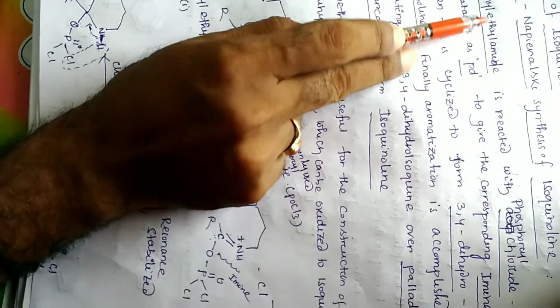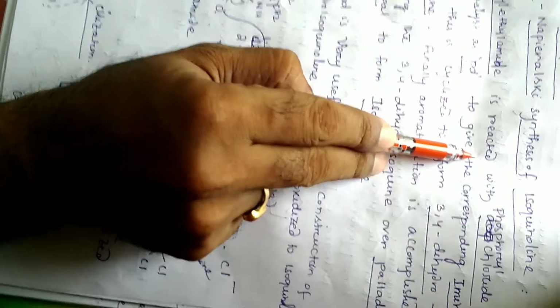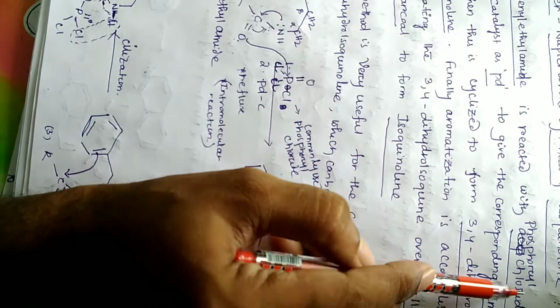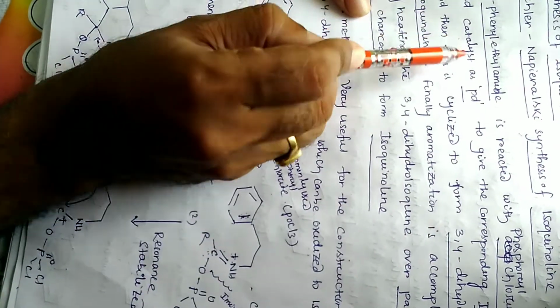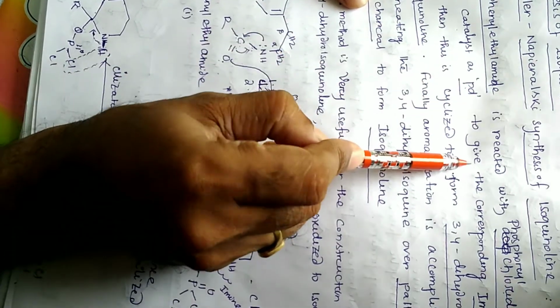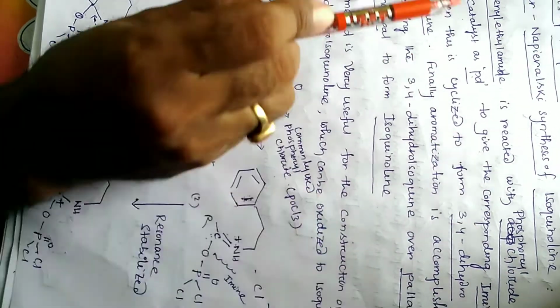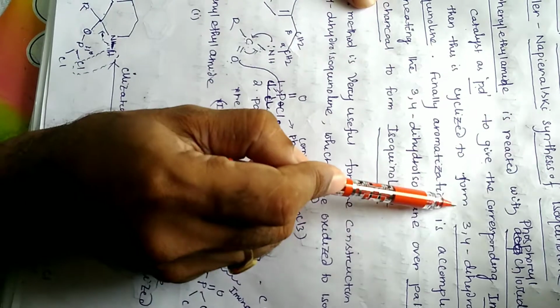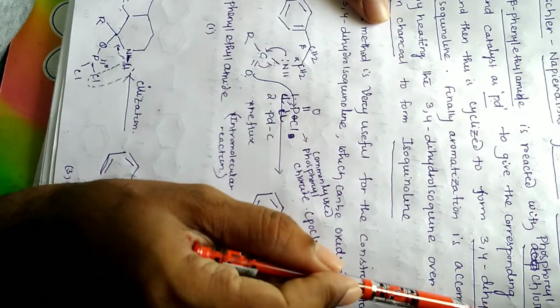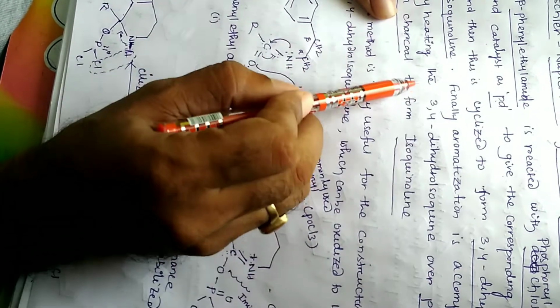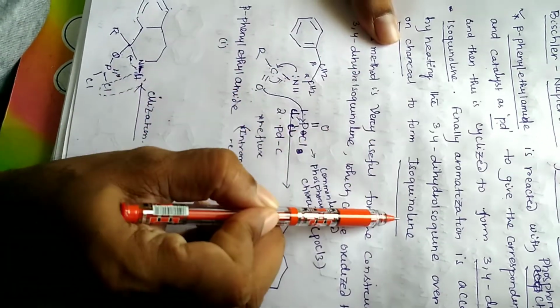Beta-phenylethylamide reacts with phosphoryl chloride, which is commonly used, with a palladium catalyst later, to give the corresponding imine, and then this is cyclized to form 3,4-dihydroisoquinoline. Finally, 3,4-dihydroisoquinoline is heated over palladium on charcoal to form isoquinoline.